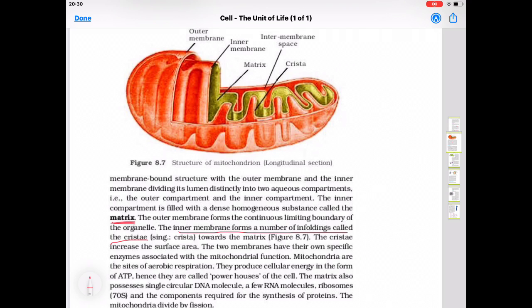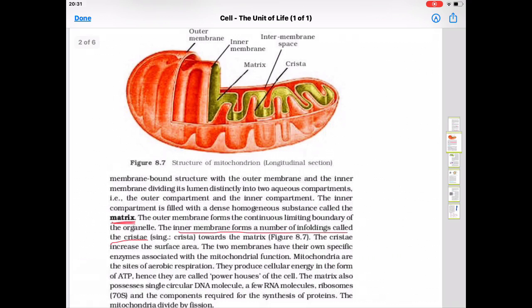The cristae increase the surface area. So what is the function of cristae? It increases the surface area. The two membranes have their own specific enzymes associated with the mitochondrial function. Mitochondria are the sites of aerobic respiration. They produce cellular energy in the form of ATP, hence they are called the powerhouse of the cell. The matrix also possesses circular DNA. So in the mitochondria, in this matrix, some circular DNA also is present.